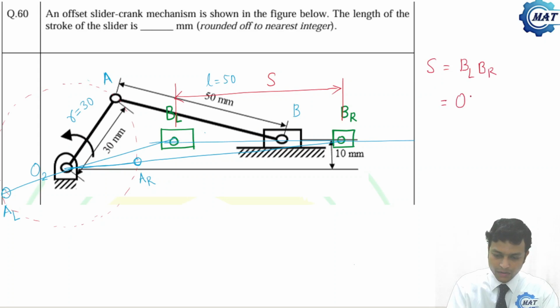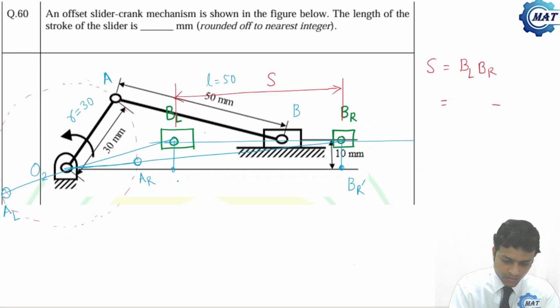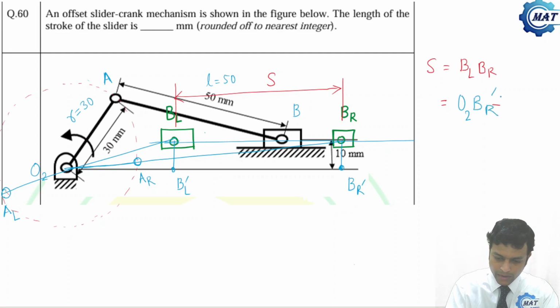That is, we can write, if I drop this point BR prime, drop this point BL prime, that is O2 BR prime minus O2 BL prime.